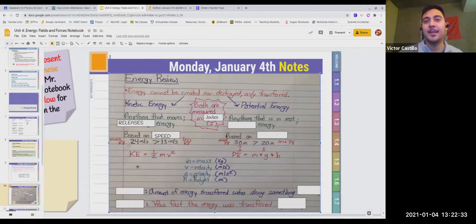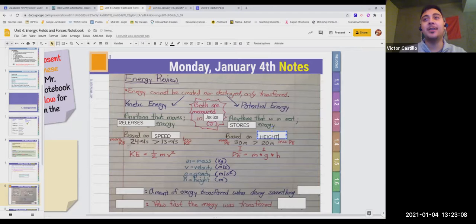Okay. As you finish with that, I'm going to move on to potential energy on the right side. And potential energy is anything that is in rest. So anything that stores energy. So if you're storing energy, that means you're not moving, you're building up energy to potentially release it. That's what potential is, to potentially release the energy. So if you're not moving, you're at rest, you're building up energy to hopefully release it into the world later on.